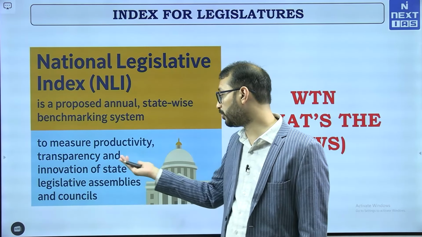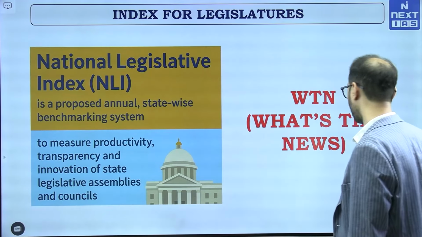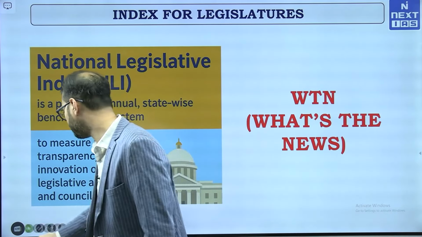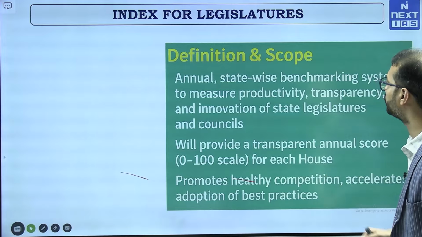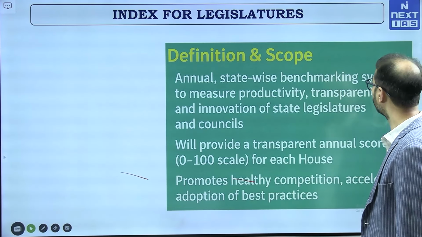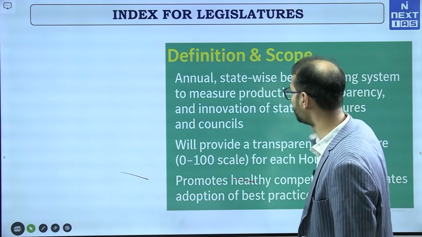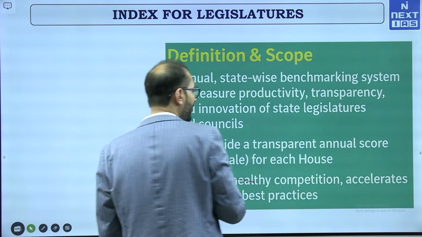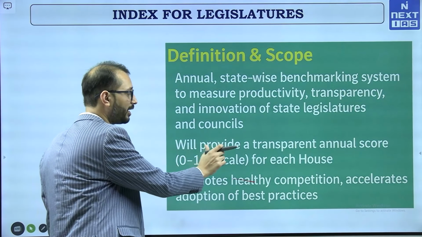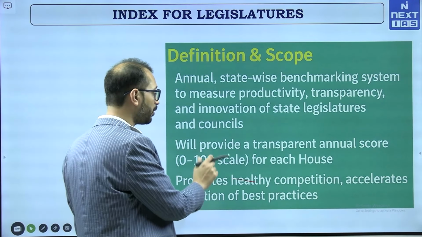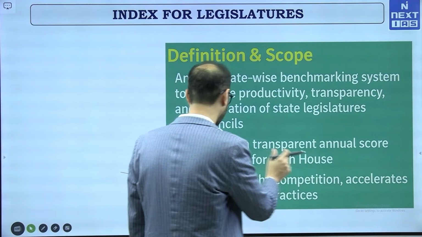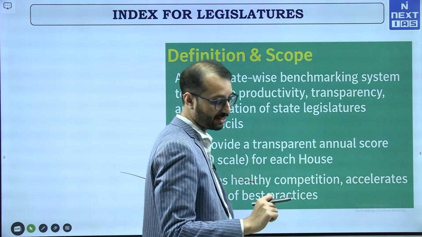So that will lead to innovation at the level of state legislative assemblies and councils. Moving on to the next slide. So what is going to be the definition and scope? An annual state-wise benchmarking system to measure productivity, transparency, etc. It will provide a transparent annual score on a 0 to 100 scale for each house, which will promote healthy competition and accelerate adoption of best practices, etc.